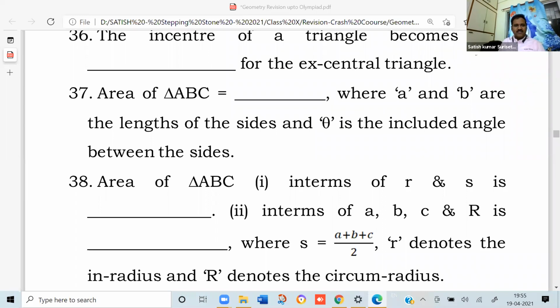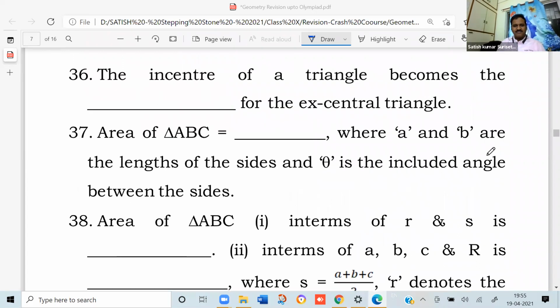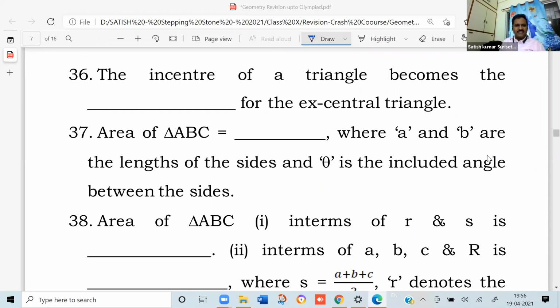The next one: the incenter of a triangle becomes the dash for the excentral triangle. It will be the orthocenter.